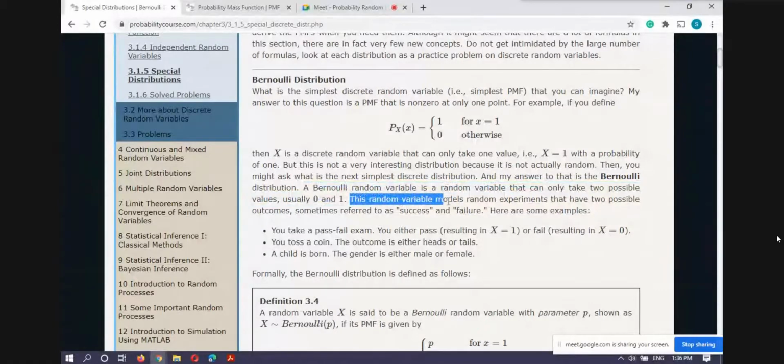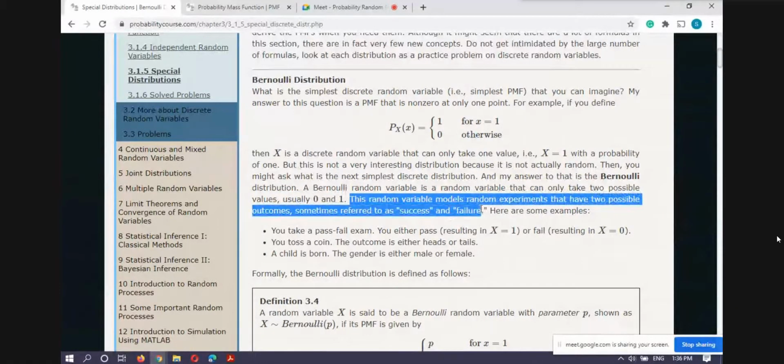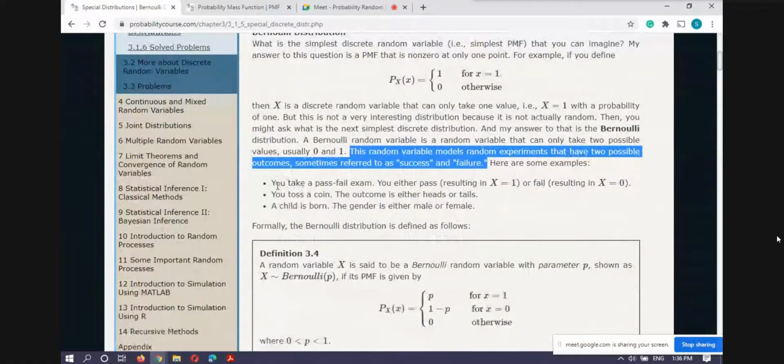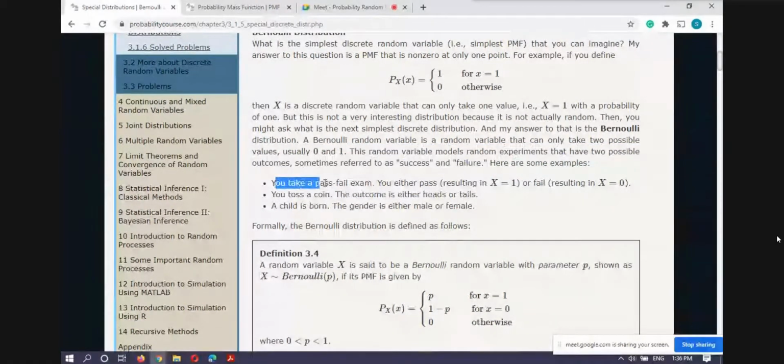Thus, this random variable models random experiments, all random experiments that have two possible outcomes, sometimes referred to as success and failure. So, wherever you have a situation of success and failure, you can use your Bernoulli distribution. Like you take a pass-fail exam. In this subject you may pass or fail.